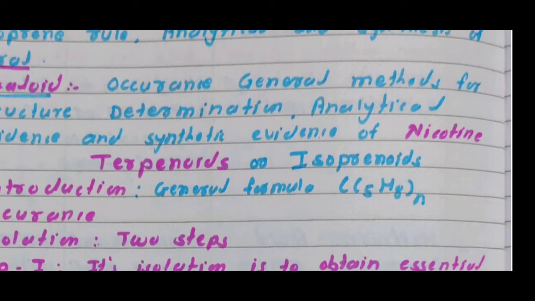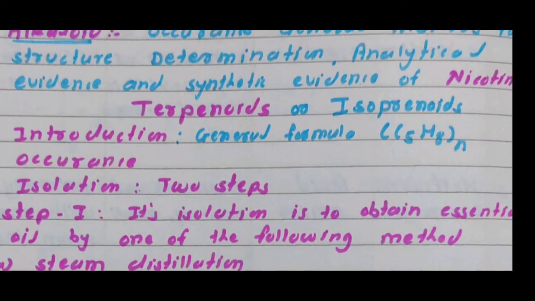In case of terpenoids or isoprenoids, we study again the introduction of terpenoids. The general formula of terpenoid is C5H8N. Then occurrence of terpenoids and how to isolate terpenoids. For isolation there are two steps.